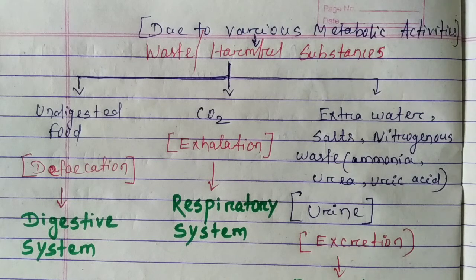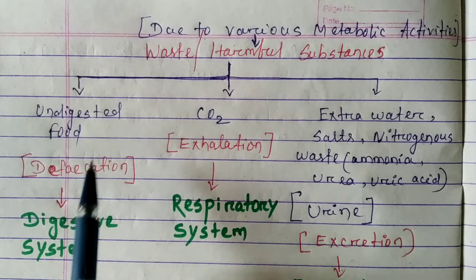Hello students, today we are going to study the human excretory system. As all of you know, due to various metabolic activities in a living organism, various waste and harmful substances are produced, and these harmful substances, if accumulated, can be poisonous and harmful to our body. So these wastes should be removed from our body.